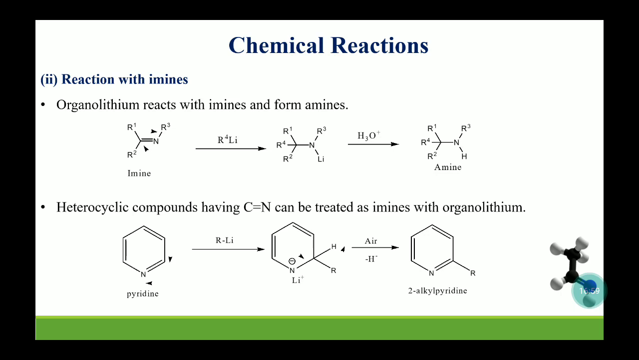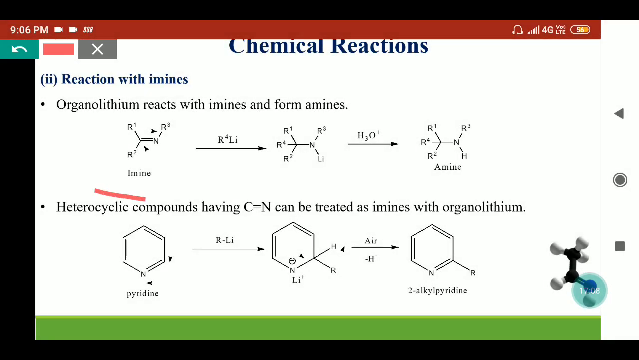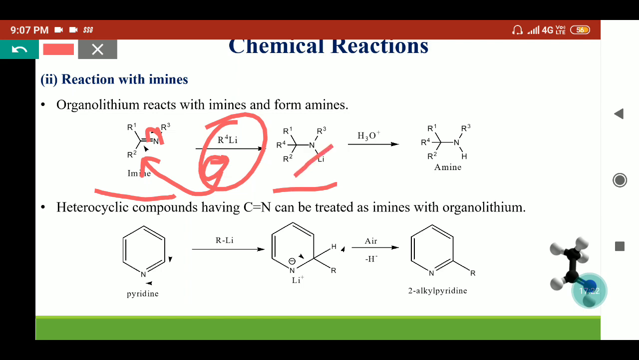Now coming to the reaction for imines. Imines are molecules which contain a carbon double bond nitrogen. Here we have taken this imine structure and an organolithium. The carbon negative will attack the electrophilic carbon and the nitrogen will take the electrons. So we will get this adduct, which on hydrolysis, this bond will break and we will get the amine. So the reaction of imines with organolithium reagents forms amines.